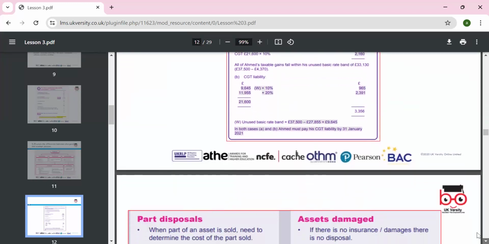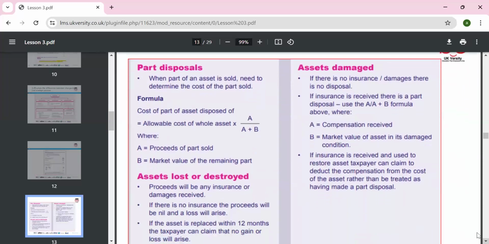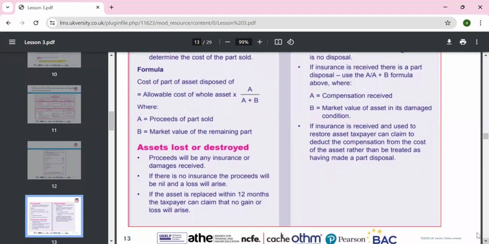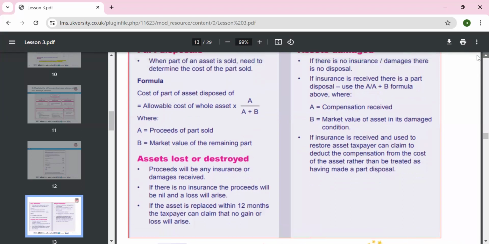Okay, so this way we can calculate the capital gains tax on part disposal, if we have a cost of the whole asset, A plus B. So we use the formula: the proceeds of the part sold, and the market value of the remaining asset. It's the partial disposal of the asset. Proceeds will be any insurance damages received. If there is no insurance, proceeds will be nil and the loss will arise. And if they replace the asset within 12 months, the taxpayer can claim that no gain or loss will arise. So those are the rules we can follow.